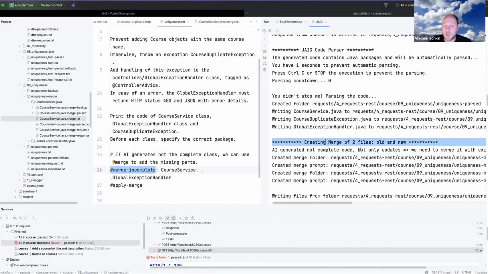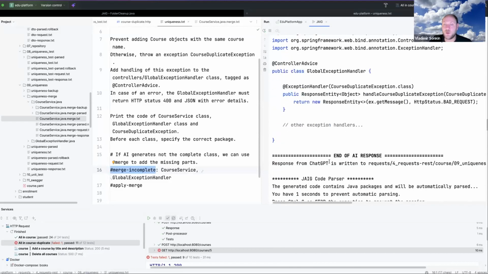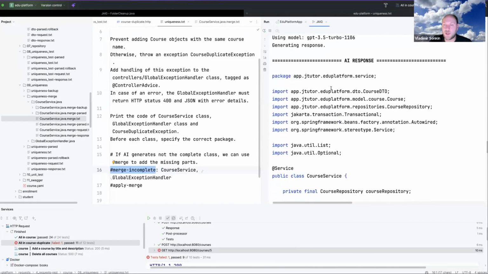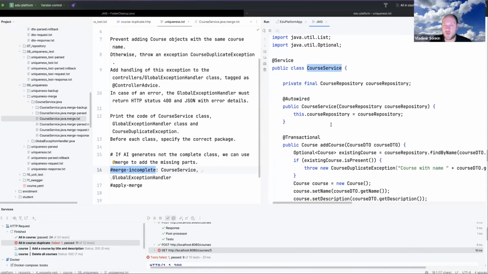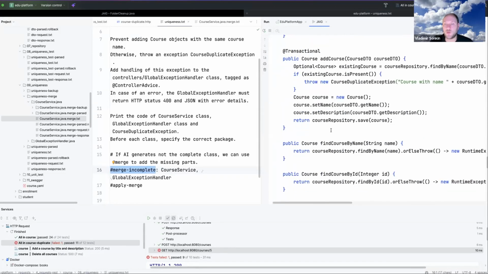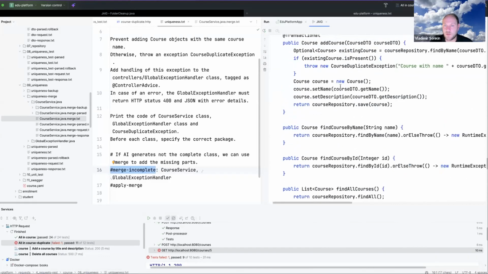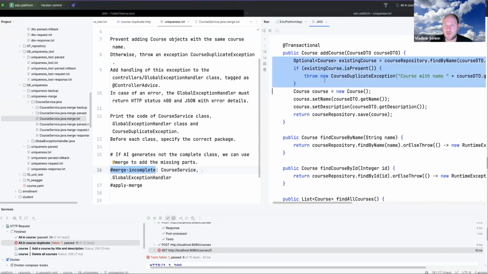AI generated not complete code, but only updates. We need to merge it with existing code, and it is merging it. So it is merging the global exception handler, and also it is merging the course service. So the course service is also merged, and now we have the complete course service. And also it added this change.